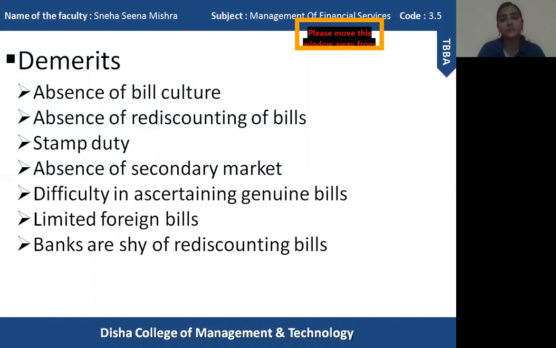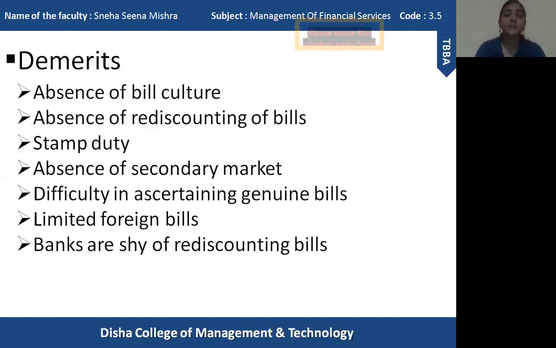And because of this feature, it is not very popular in the Indian market. Because of the absence of a money market, commercial bills are not very popular, and it is not considered to be even a good source of investment. Next one is difficulty in ascertaining genuine bills.